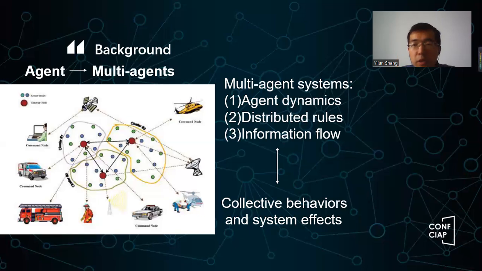Now, information flows. So in a network, information can be unidirectional, okay? Directed, right? Directed networks, and sometimes we call it undirected, okay? Directed, undirected, different kind of rules, maybe one hop, two hop, multi-hop rules, right? So all these kind of different elements form the multi-agent systems. They create a kind of emergence of collective behaviors and system effects. And on the left-hand side, you will see a figure. This is about a kind of IoT, right? So different network of different components.